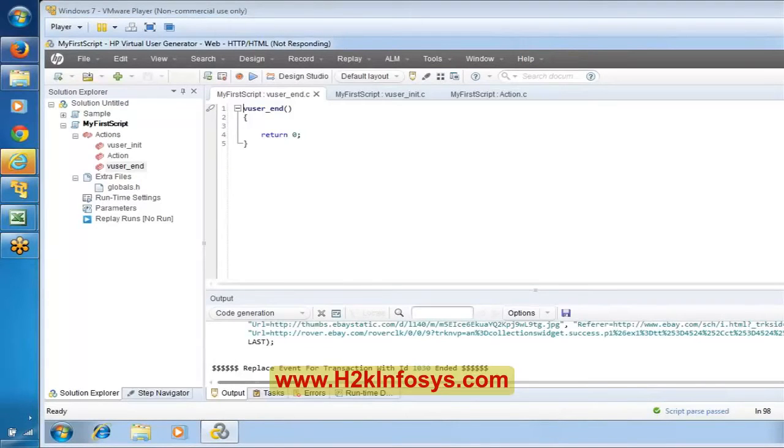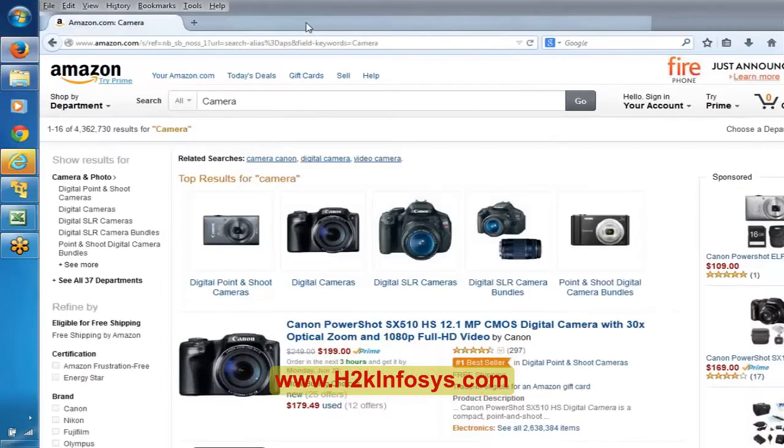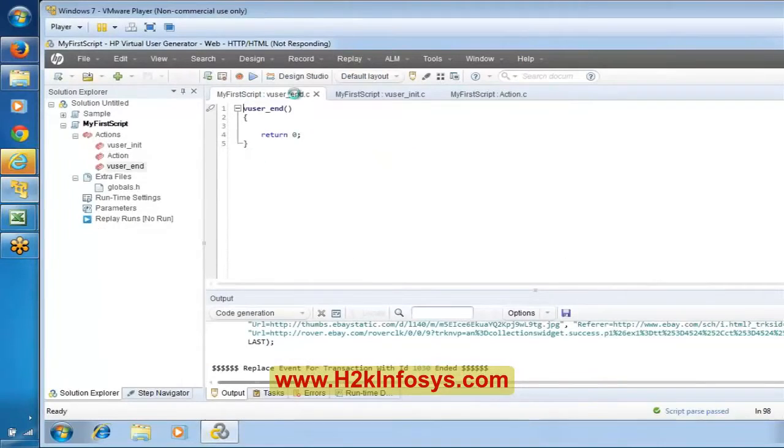Yeah, it's very simple. Basically, closing the browser. When you close a browser, we are not sending any request to the server. It's like a client side activity. Here we are closing this browser from our end. We are not actually sending any request to the server. When you close a tab of this application, you are not sending anything to the server. That is the reason it did not record anything over here.